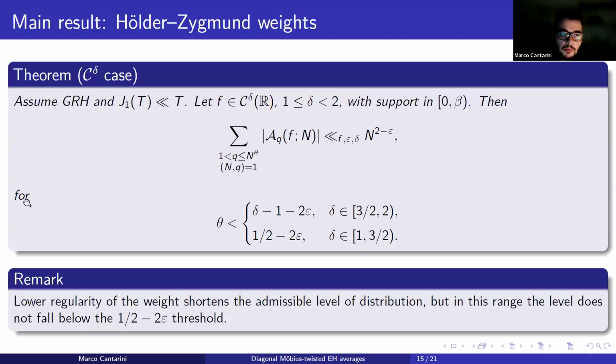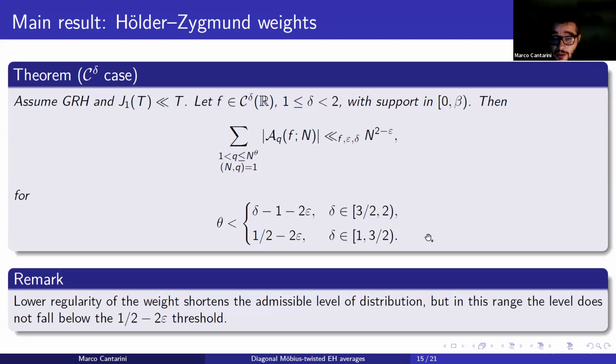Then we have our second main result. So if we assume the generalized Riemann hypothesis and the weak Gonek-Hejhal conjecture, then if f belongs to the Hölder-Zygmund weights, where delta runs from 1 to 2, we have a similar upper bound. Note that in this case the implicit constant also depends on f. And moreover, the level of theta is strictly connected to the regularity of the weight, because if delta runs from 3/2 to 2, we have the first result.